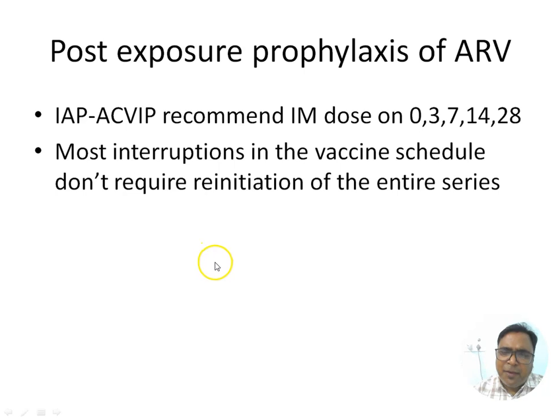Most interruptions in the vaccine schedule do not require reinitiation of the entire series. Suppose somebody has come on day 3, somebody has come on day 4, day 5 like that. We need not restart the schedule. We can give on day 5 itself. We can give the day 3 dose, and accordingly the next dose is to be calculated.